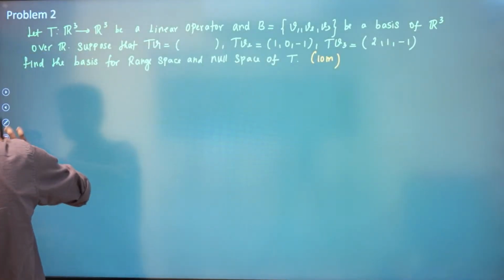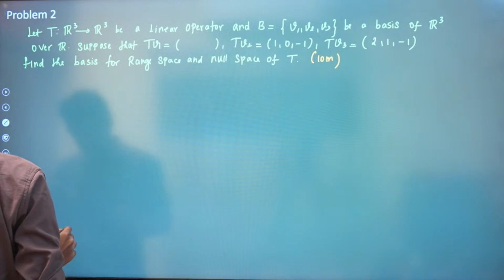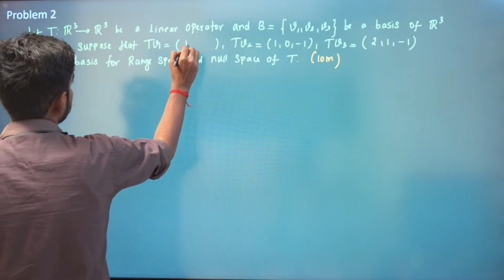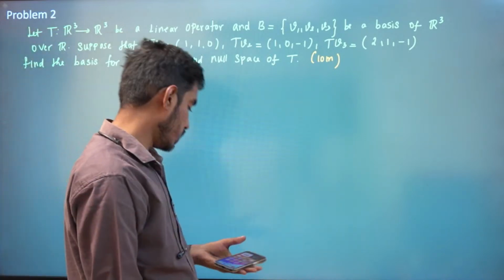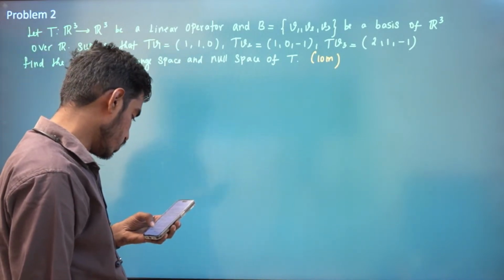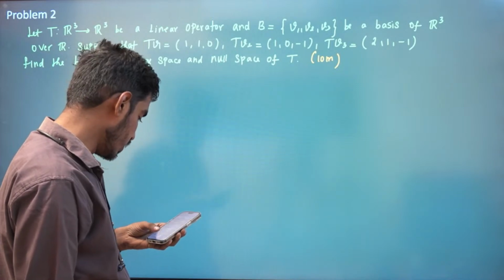Yes, so we'll start. It is T of V1 is 1 1 0, T of V2 is 1 0 minus 1 and T of V3 is 2 1 minus 1.